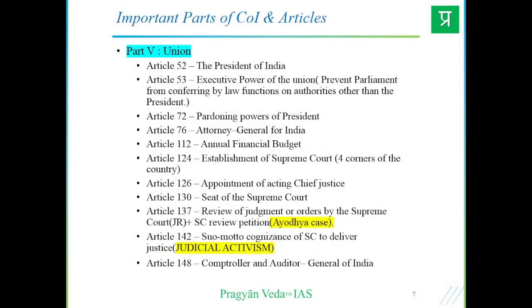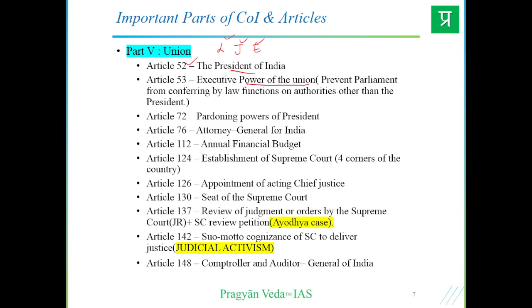Part 5 is the Union. Various wings within the Union: legislative, judiciary, and executive. Various articles come within this domain. Some important articles I have picked up, like the President of India and the mandate and the constitution, the position is entailed within Article 52. Article 53 gives the executive power of the Union, right?